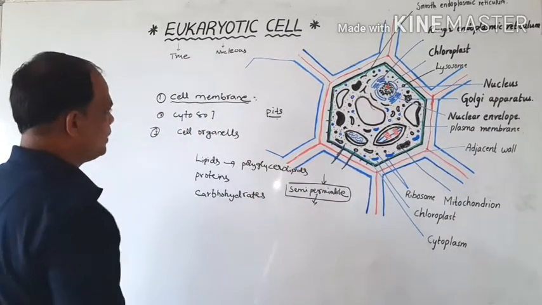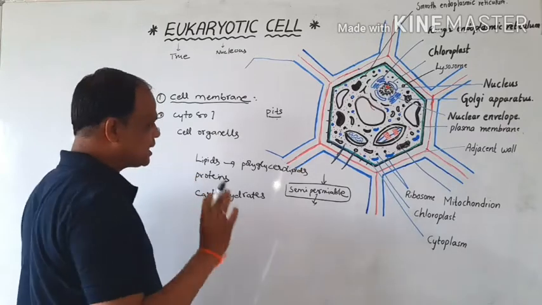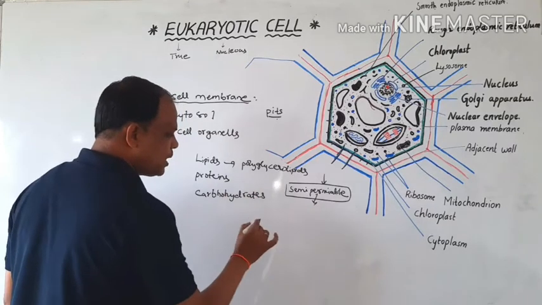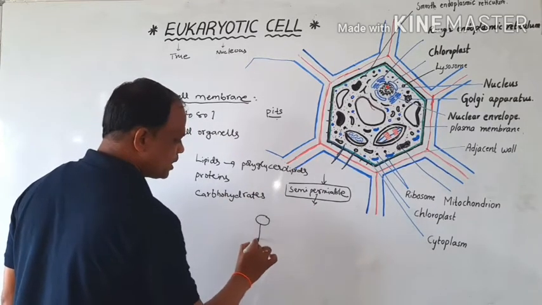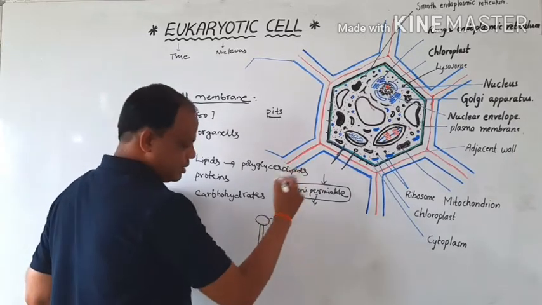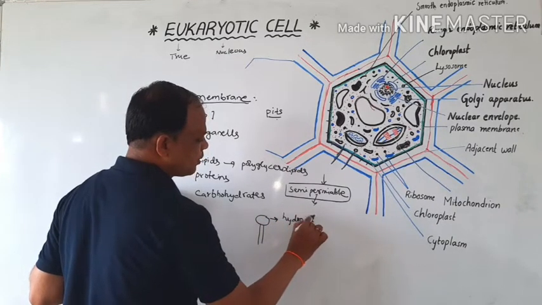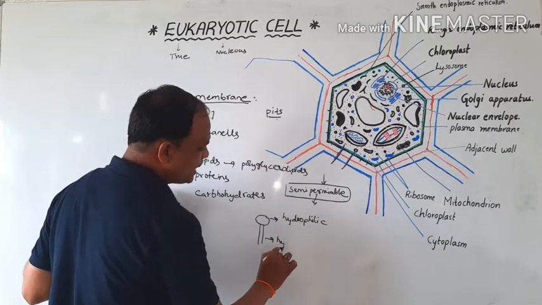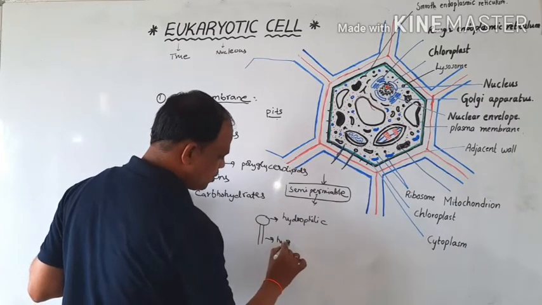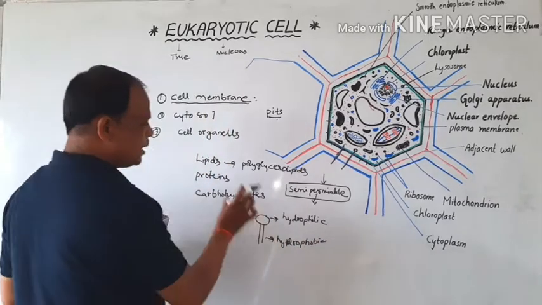And this is the lipids. Here hydrophilic and hydrophobic types of lipids are present. The lipids contain 2 parts: one is the head and the other part is the tail. The head part lies towards the cell wall side, and it is hydrophilic, and the hydrophobic tail lies towards the inside of the cytoplasm.